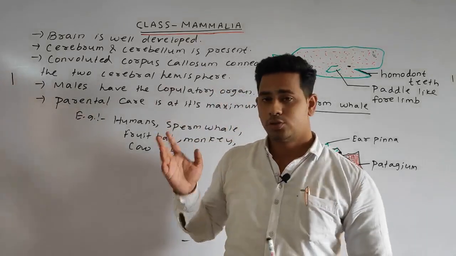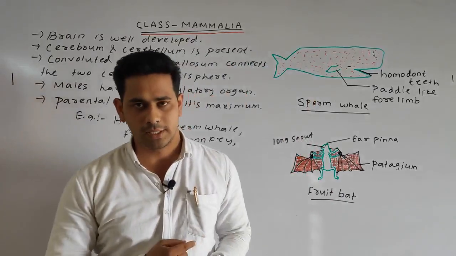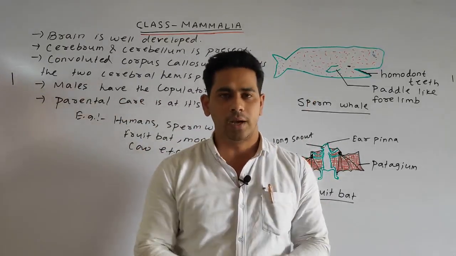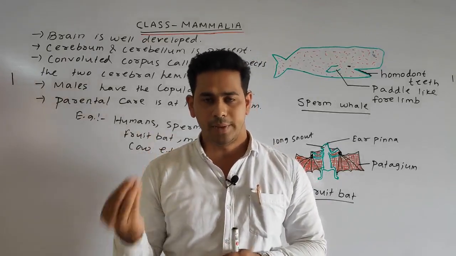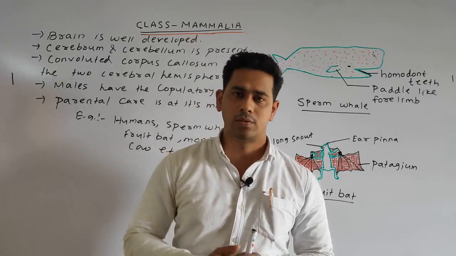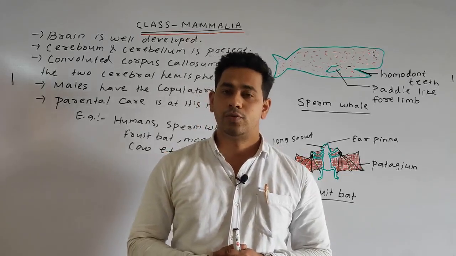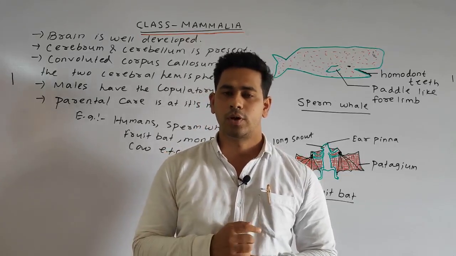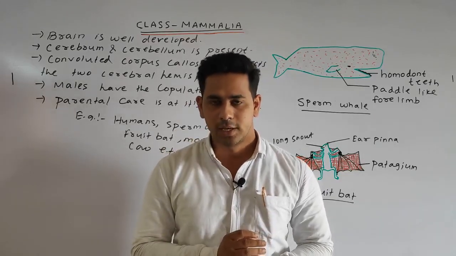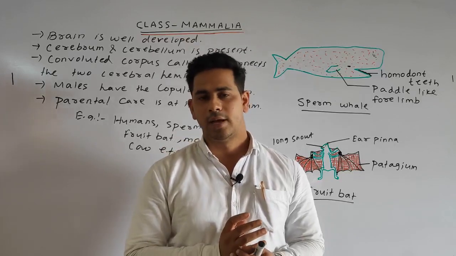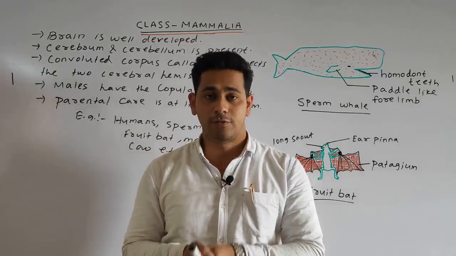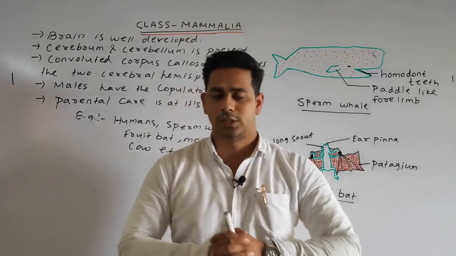So many general points we have discussed. The mammalia can survive in almost any type of place on earth. Some are aquatic, some aerial, some arboreal, some underground. Also, the most important characteristics of the mammalia: the female has mammary glands, and the mammary glands have teats, which help to feed milk to their young ones.